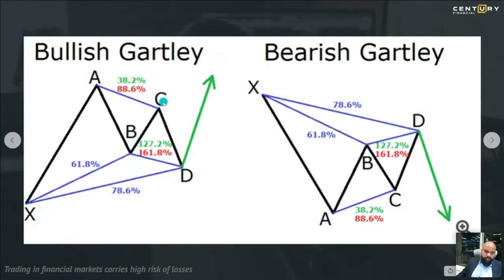So the midpoint again is 61.8, but on the higher end it can go till 88.6. So if X, A, B, and C are confirmed, there is a high chance that D is going to happen, right?